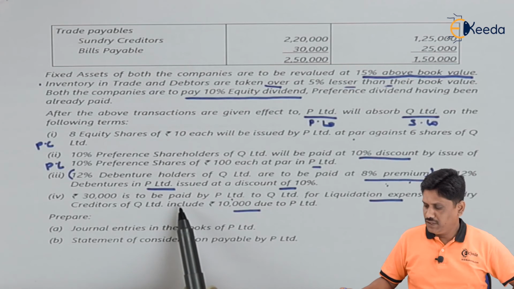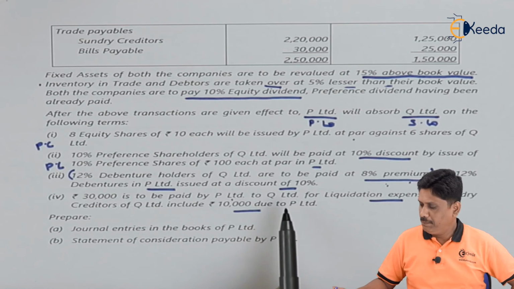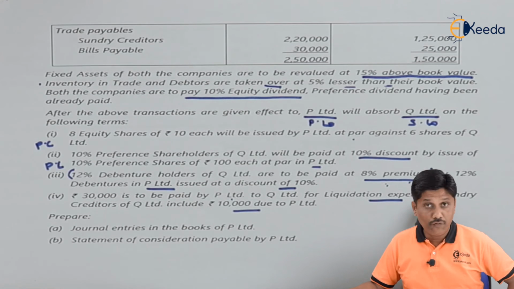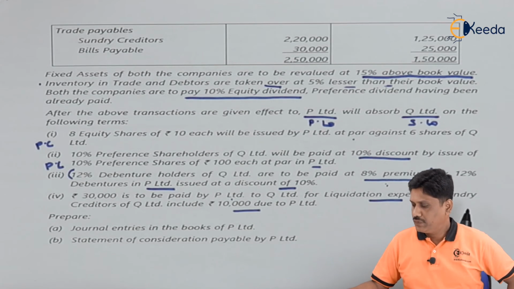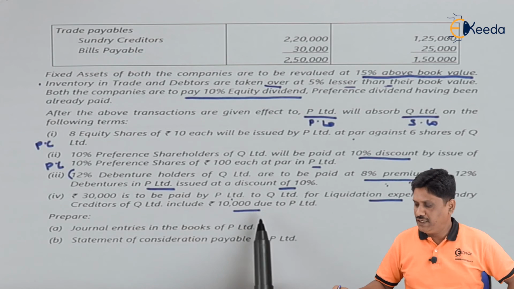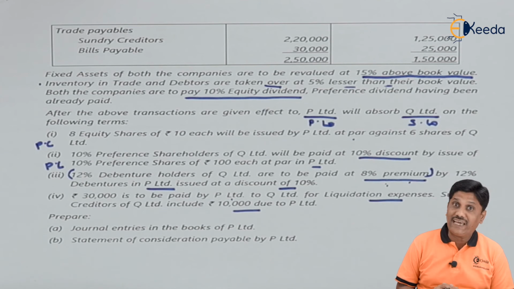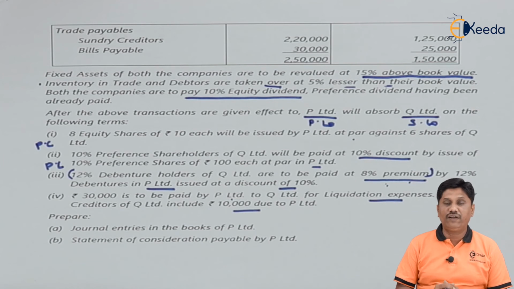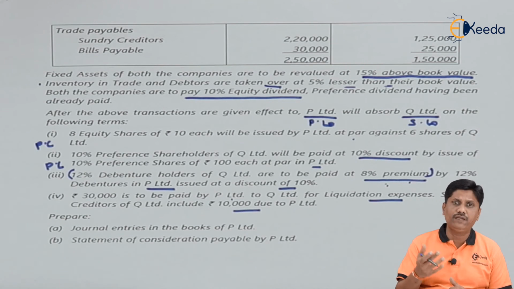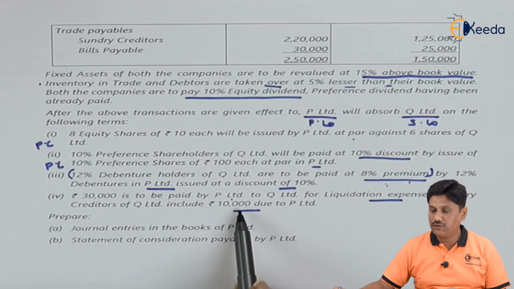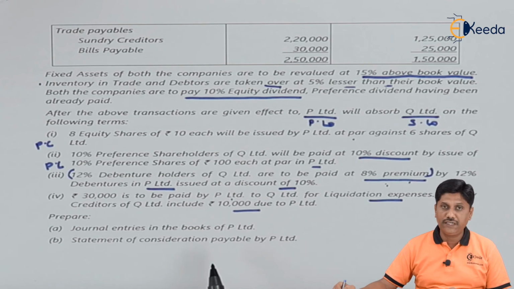Rupees 30,000 is to be paid by P Limited to Q Limited for the liquidation expenses, for which we already recorded the transaction. Sundry creditors of Q Limited include 10,000 due to P Limited. So it is the intercompany dues which is cancelled. So I will say creditors account debit to debtors. I will say trade payable account debit to trade receivable. To the extent of creditors and debtors, that amount will get adjusted to the extent of 10,000. So let us record that.